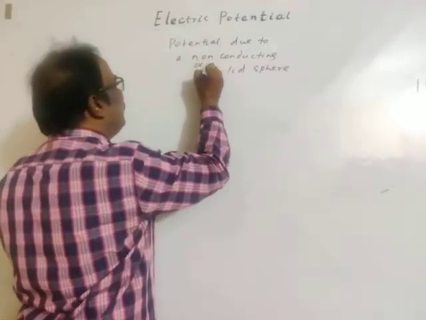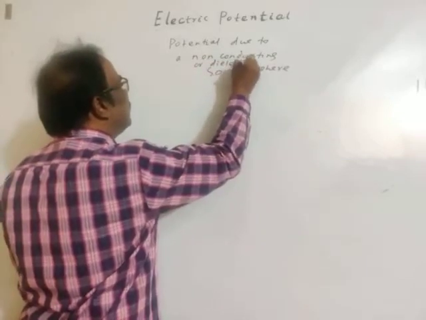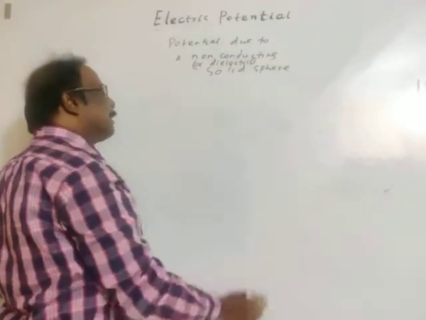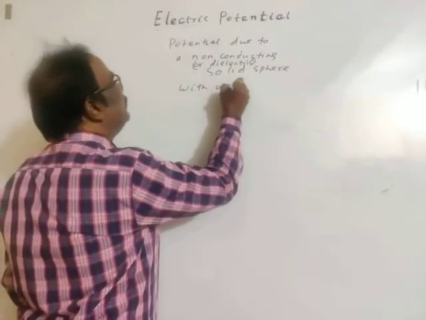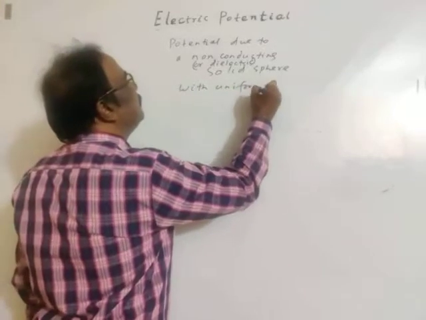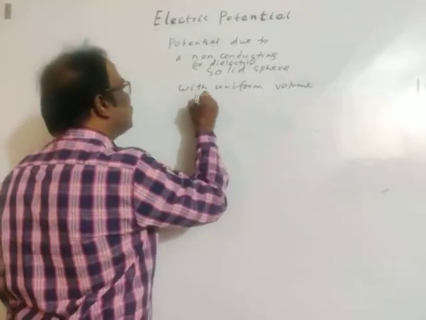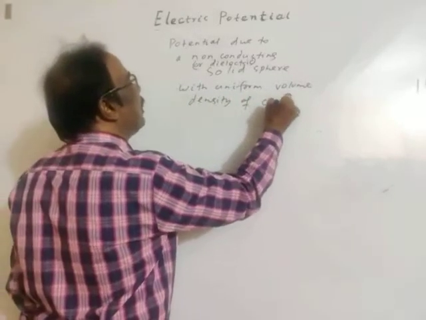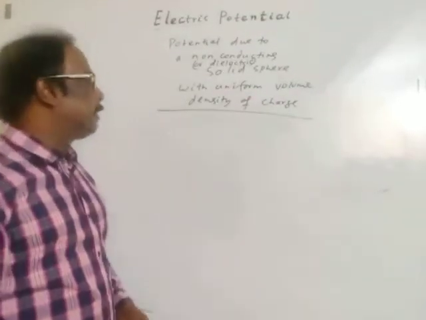Non-conducting, or you may write dielectric, same thing. A non-conducting solid sphere or dielectric solid sphere with uniform volume density of charge. This is the case, with uniform volume density of charge.